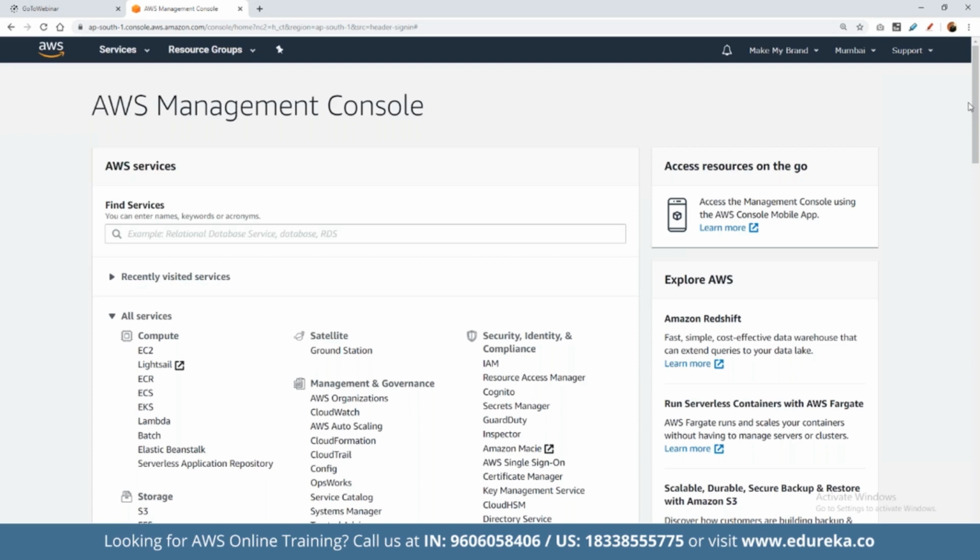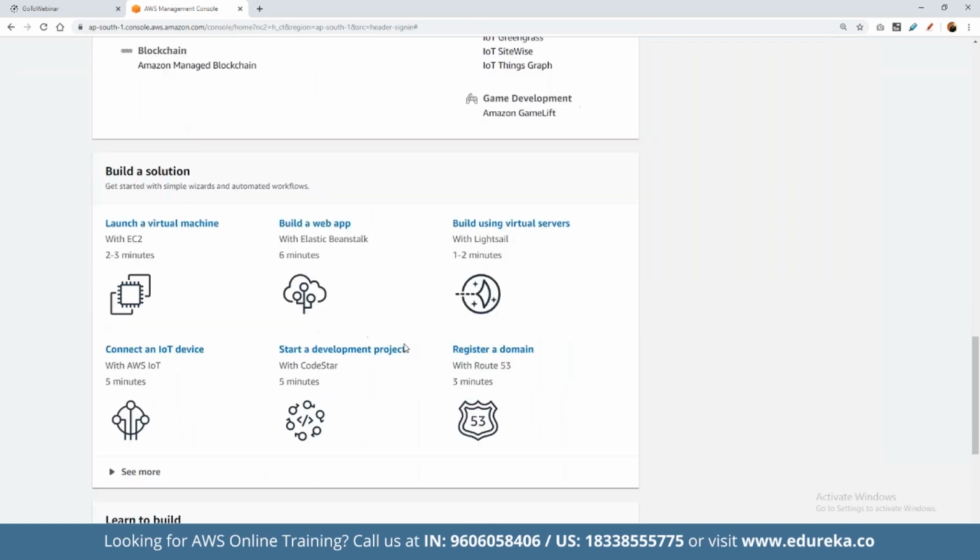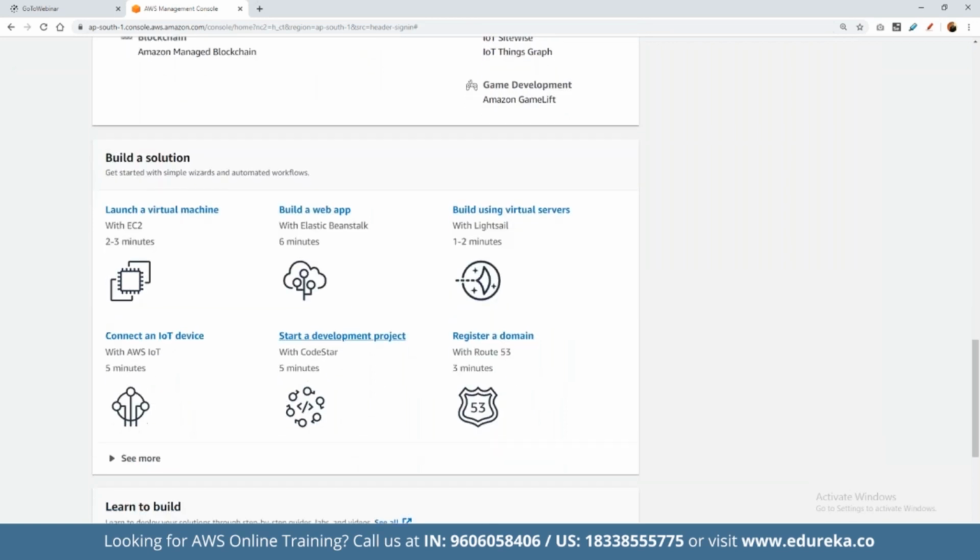Once we sign up and authorize and verify our payment details, we will be taken to this home dashboard for AWS, where we can get started on using these services one by one.